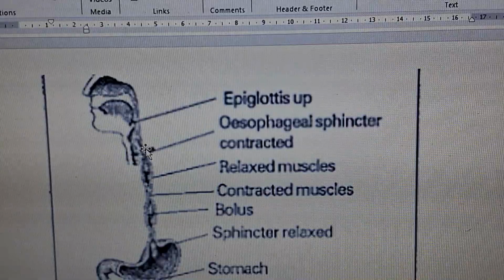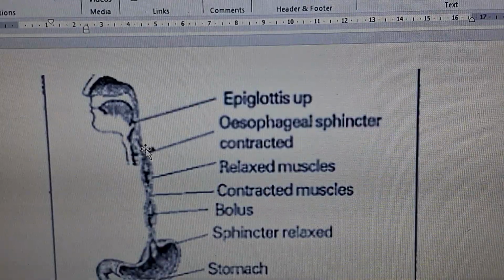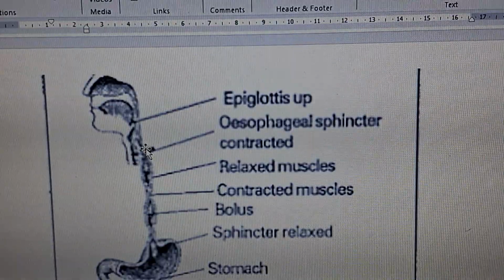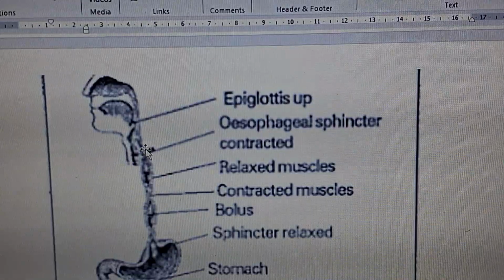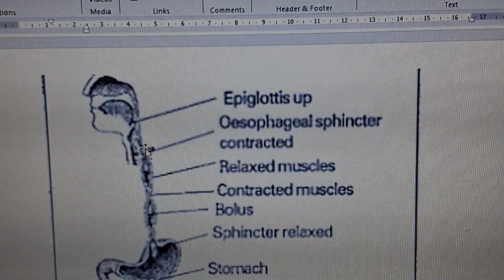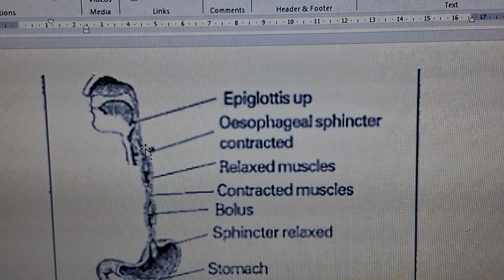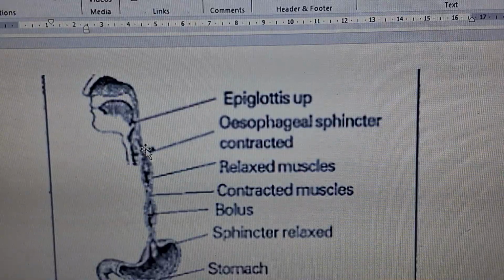Usually, our elders say that don't talk while eating. Those are all very good habits that our elders say, children, because when we talk, the epiglottis will not function properly. So sometimes the food, instead of going into our digestive tract, goes into our respiratory tract, which leads to cough, and sometimes it may lead to death also if it is very vigorous.